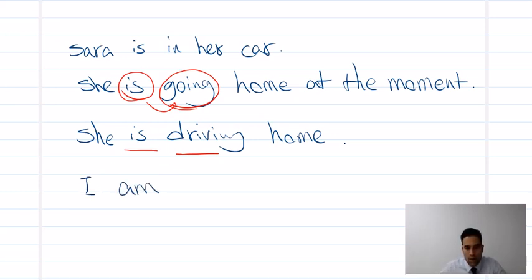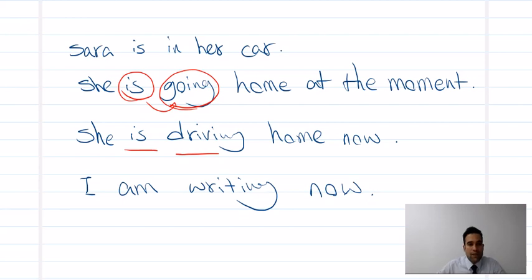Another example. I am writing now. And also here you can say now. I am writing now. Again, look, to be ing. As you see, when you have ing you have to be.